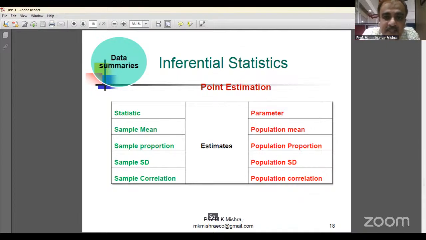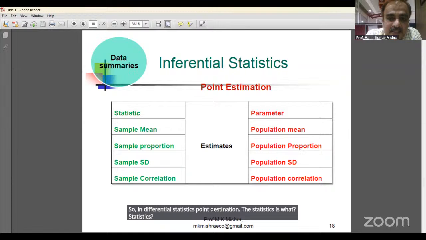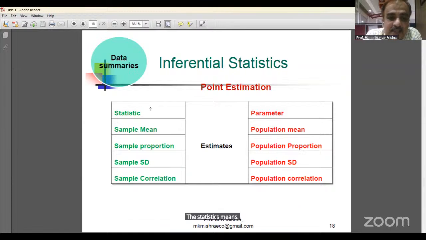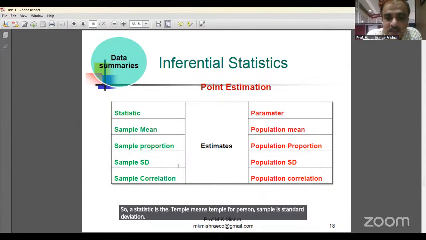So in inferential statistics, what is a statistic? Statistics is related to the sample. S means sample or statistics, P means population or parameter. It is a good idea to remember. A statistic is the statistical measurement of a sample, such as sample proportion, sample standard deviation, sample correlation.